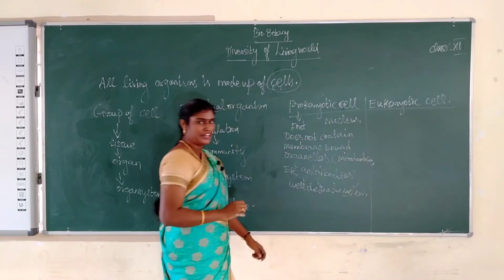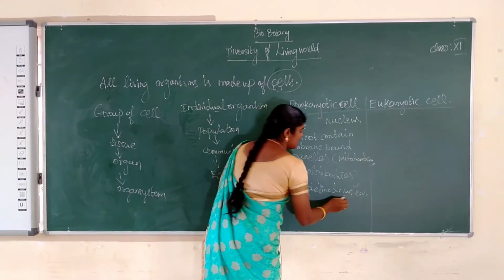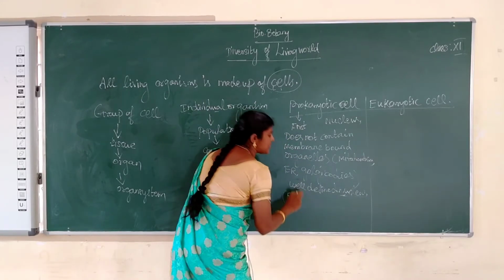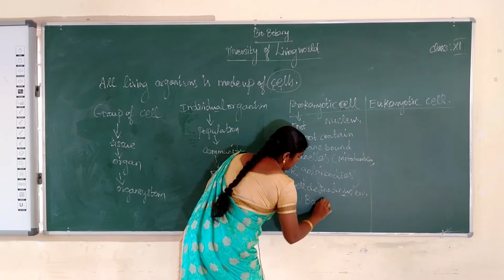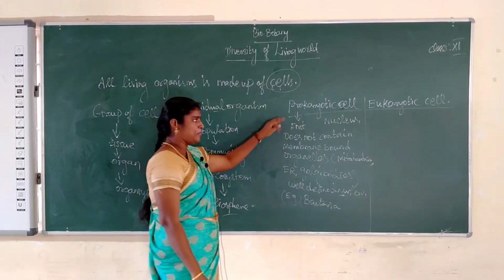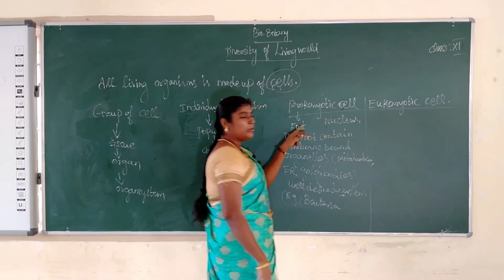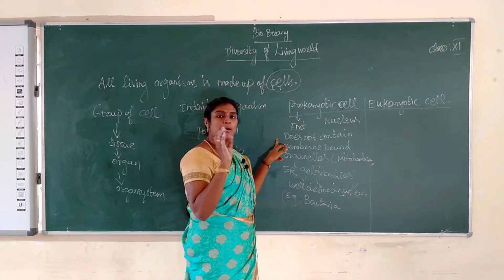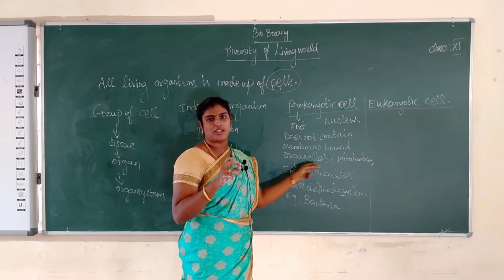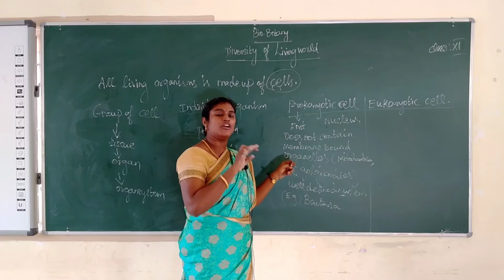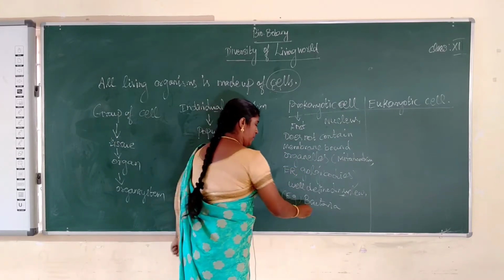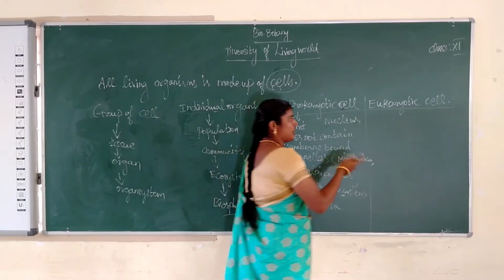The nucleus is the central portion. The nucleus controls heredity and controls all metabolic activity. So it is called a simple cell. Example: bacteria. So what is prokaryotic? Pro means first, karyo means nucleus. A prokaryotic cell does not contain membrane bound organelles, for example mitochondria, Golgi bodies and endoplasmic reticulum, and does not contain a well defined nucleus. So it is called a simple cell. Example: bacteria.